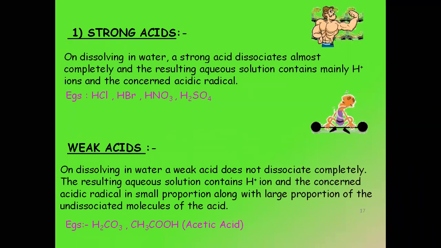Now, one question which is being asked to me is, how do I classify? How will you come to know? That is with the help of the pH. Have you heard about this term before? We are going to study in detail about this pH after I finish with the classification of acids and bases. So for now, please understand what are strong acids, what are weak acids, and specifically their examples are very important. So now I give you 2 minutes time. Quickly write the definition along with the example.